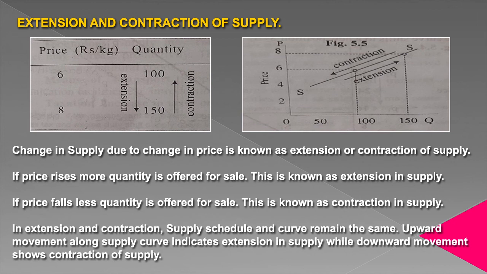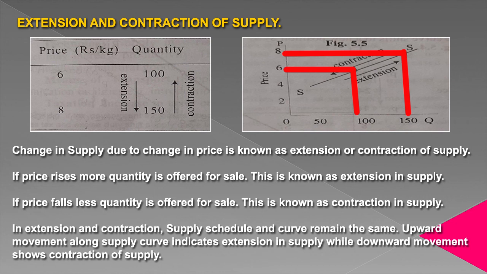In case of extension and contraction, we move on the same graph. Our curve does not change its position. Movement on the same curve will be seen. Here you can see price is 6, quantity supplied is 100. Price is 8, quantity supplied is 150.